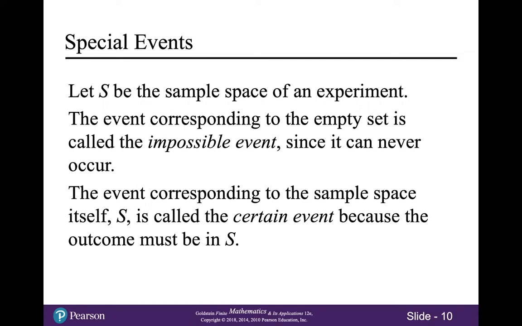And the event corresponding to the sample space could be the event where the student's birthday is in January, February, March, April, May, June, July, August, September, October, November, or December. It has to be in one of those, right? So that would be a certain event.